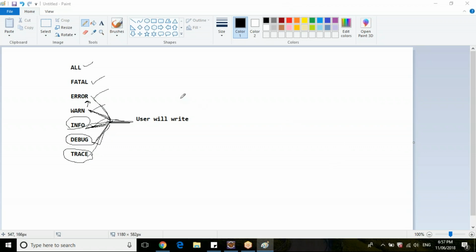Any queries, guys, here? So these are the levels in loggers. When you specify fatal, it will print all the errors which are below fatal. Clear? So when your log level is fatal, it will print all the errors. When you say all, it will print all.